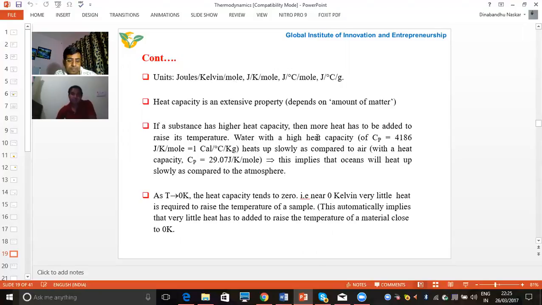The heat capacity of water is 4186 joule per Kelvin per mole. But the heat capacity of air is only 29.07 joule per Kelvin per mole. So here we can see that the heat capacity of water is higher than that of air. That means for heating water, we need more heat compared to air. So this is the concept of heat capacity. You can understand easily. At 0 degree Kelvin, the heat capacity value is 0. That means near 0 Kelvin, very little heat is required to raise the temperature.